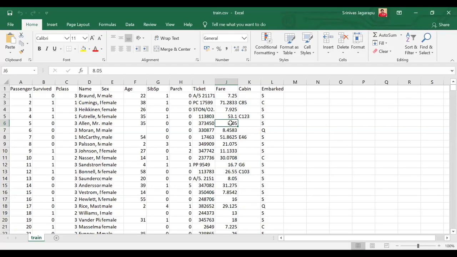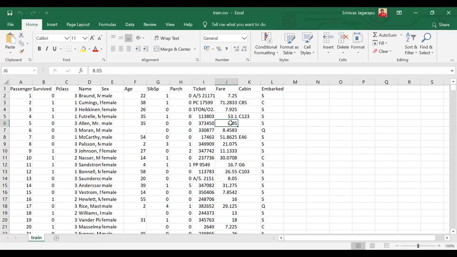Similarly, they gave more priority to those who had a higher fare, because obviously someone who has paid a higher fare is a rich person, and they were considered important, and they had more lifeboats compared to people who paid a lower fare, right, in the movie. There were different kinds of people, the rich ones and the poor ones. The rich ones were able to survive and the poor ones were not. So you can write another condition saying that if the fare is above, say, $40, probably the person has survived. If the fare is less than $40, the person has not survived. So this is how you do it in traditional software programming.